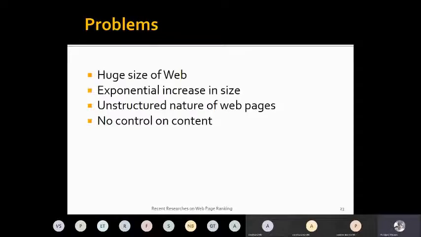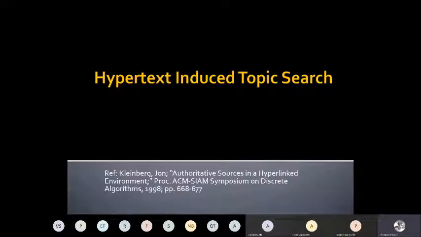So when we are developing, say, a digital library or searching within a digital library, we can make several assumptions about the structure of documents, because when we write papers or theses, we follow a specific structure. And in the World Wide Web, there is no control on content. So this complicates developing such a system.